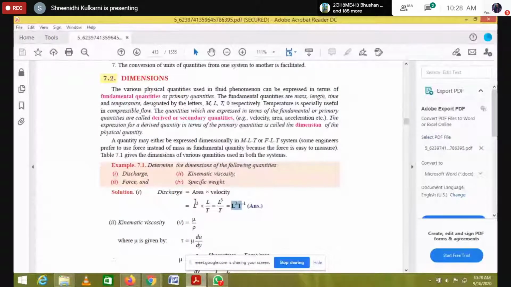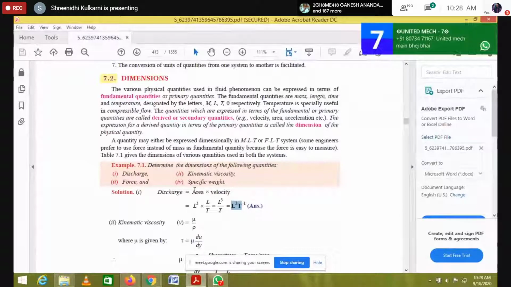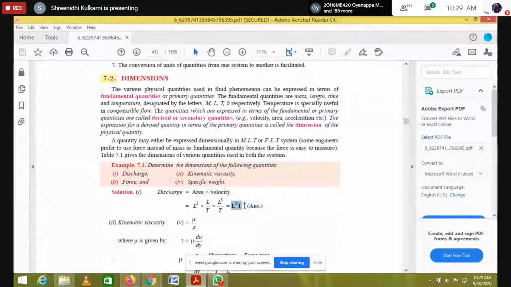Because we don't have any boards and all, that's why I'm explaining like this only. Okay, discharge is meter cube per second. So what is meter cube? Meter we are going to call as L, so meter cube is L cube, and per second we'll call as T to the power of minus 1.